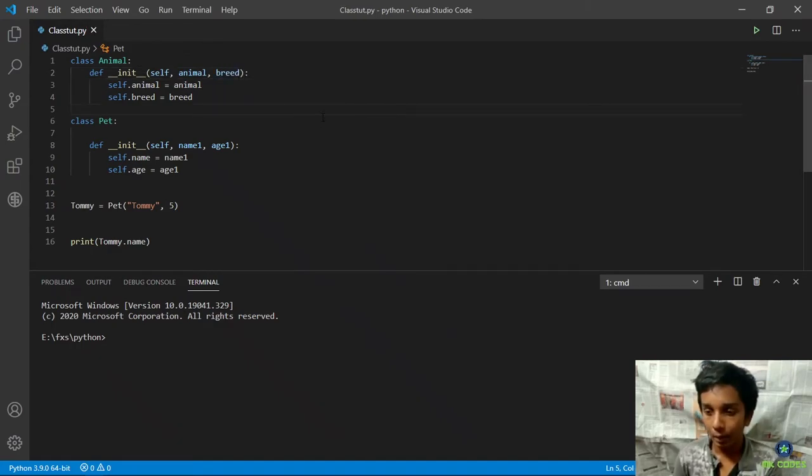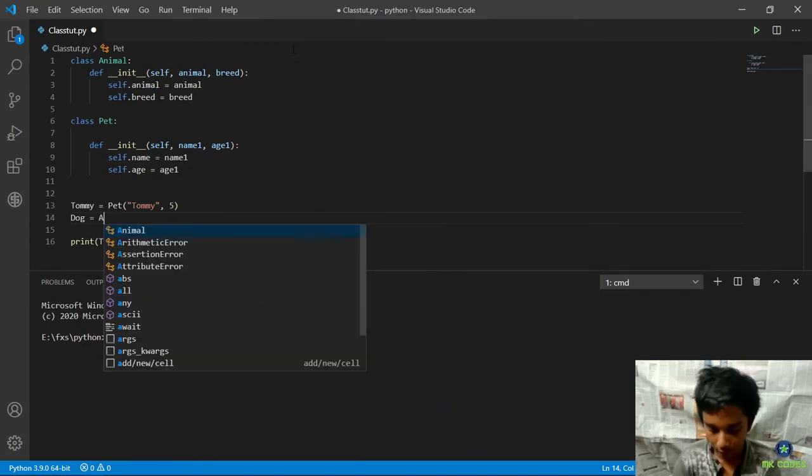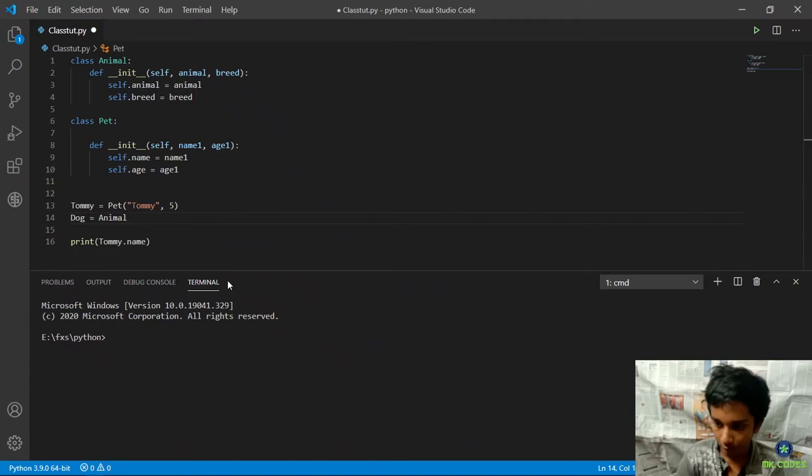And we'll create an object for this class, and let's name it dog, and it's going to be an object of the animal class, and the first property is the animal, which is dog itself.